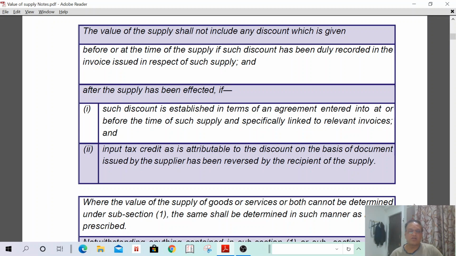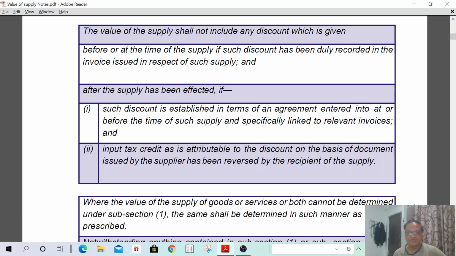10 lakhs, suppose the GST rate is 18%. So 18% of 10 lakhs, how much? 1,80,000. The recipient has to take input tax credit of 1,80,000. Understand? I have supplied 10 lakhs worth of oil plus GST of 1,80,000. The recipient has paid 10 lakhs plus 1,80,000. That means the recipient is eligible to claim 1,80,000 input tax credit.